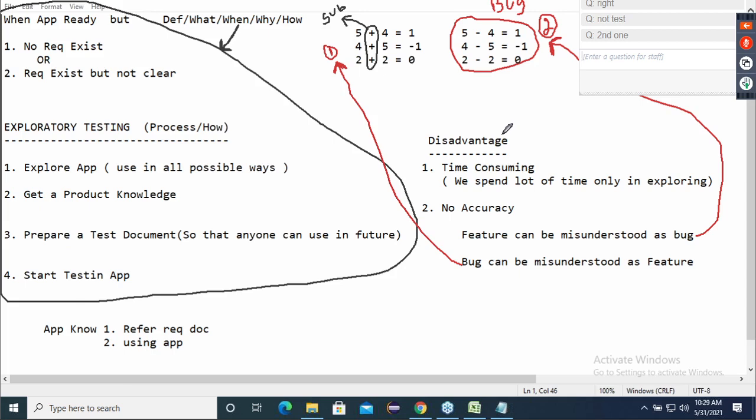Then I'll complete ad hoc testing also tomorrow. So all of you, let's meet tomorrow morning at 8 o'clock, guys. Done. So this topic is completed. That's all. This is simple, this much only. Bye, everyone. Tomorrow morning, 8 o'clock. Let's meet.